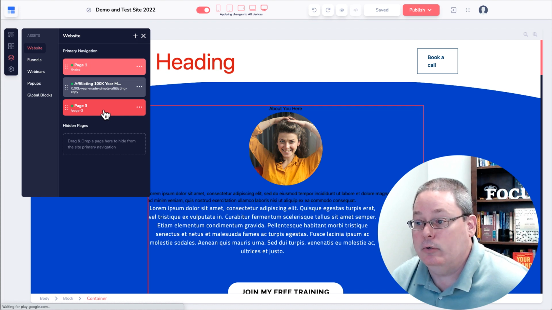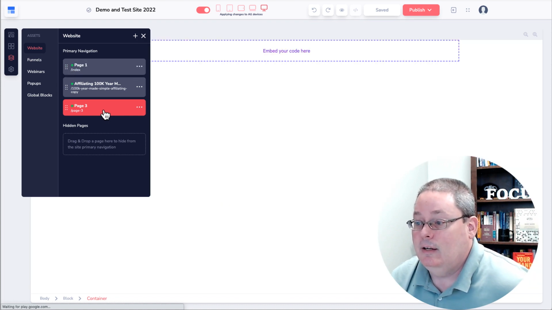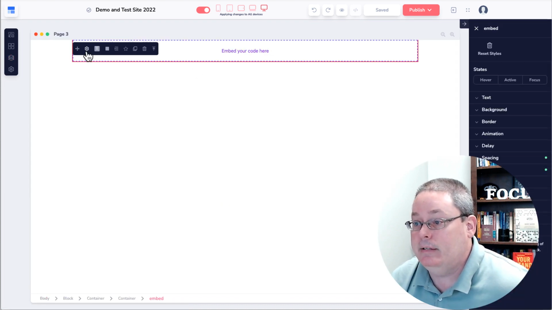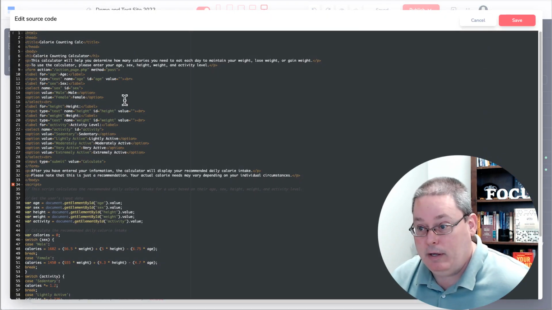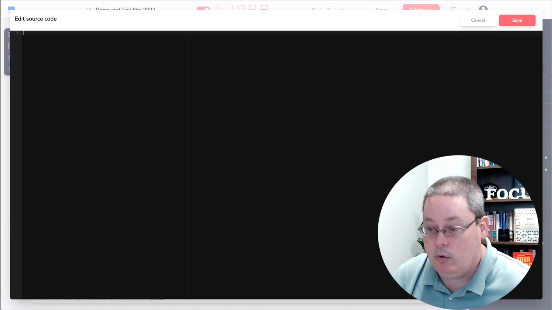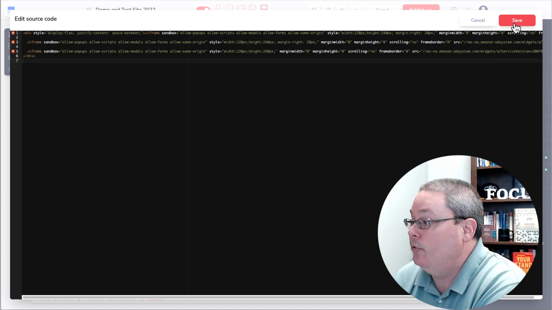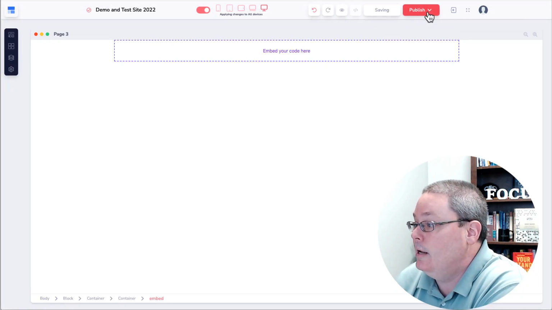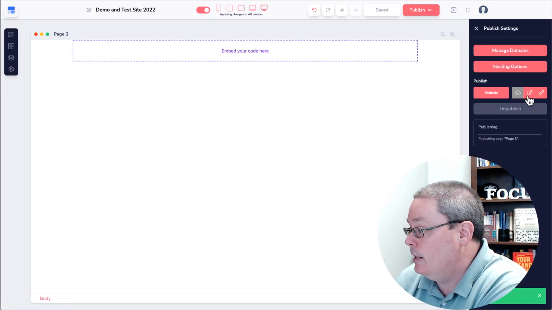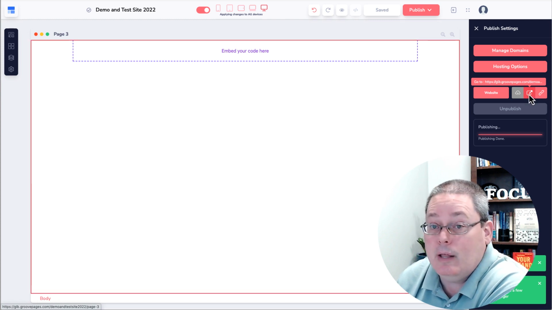So we'll go into Groove Pages, we'll open up a test site, and this page has an embedded code here. And we'll go ahead and we will just select all of this code and delete that. And then we will save that code, and then we will save and publish. We'll publish that current page, and then we will go to that current page.